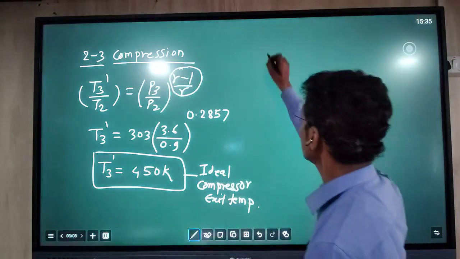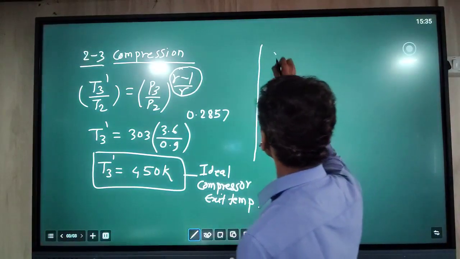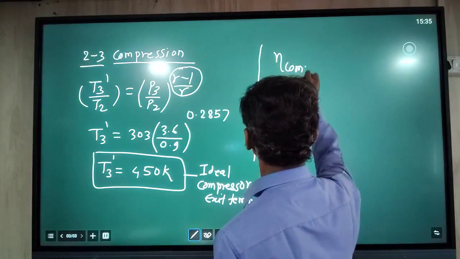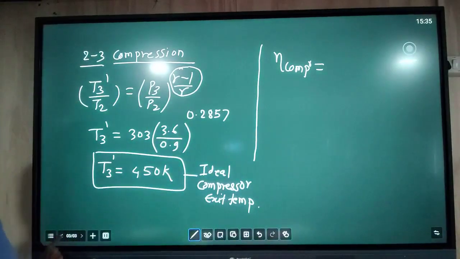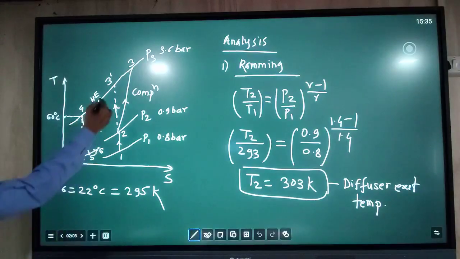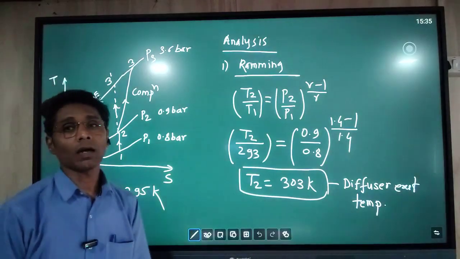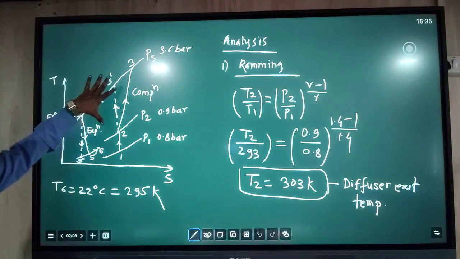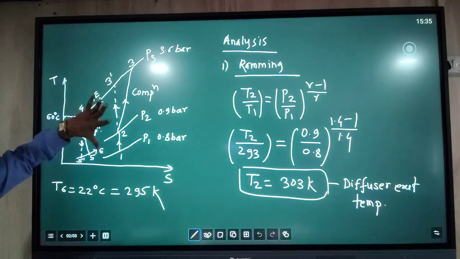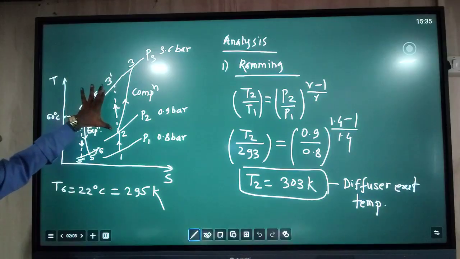Now by putting this value, we can get the actual compressor exit temperature. For that we use the efficiency of the compressor formula. In the theory I already mentioned how to find efficiency. Taking the temperature difference ratio, efficiency should be less than 1.